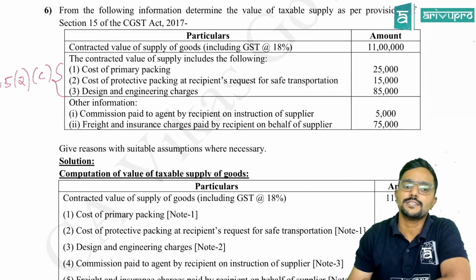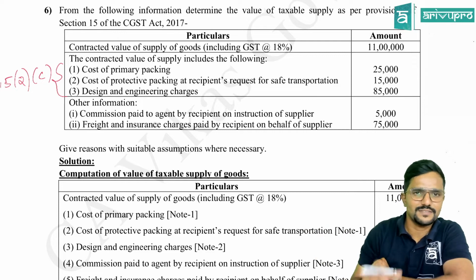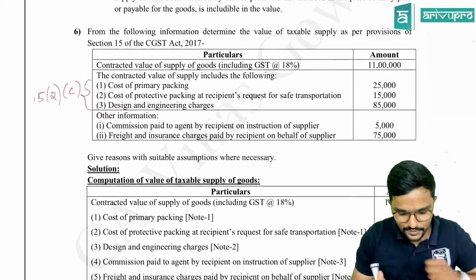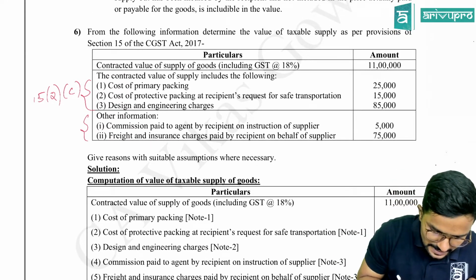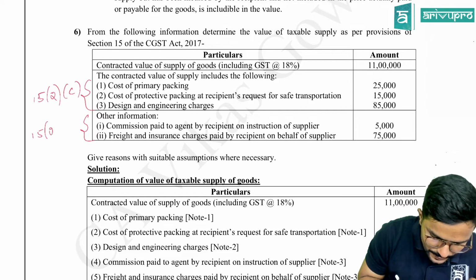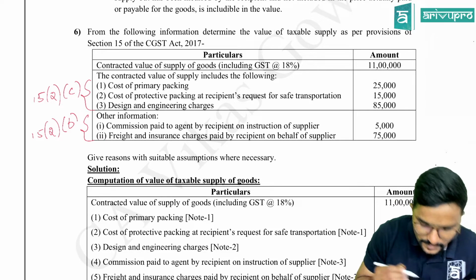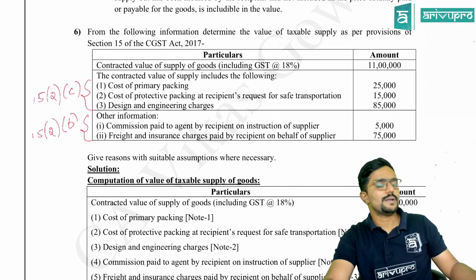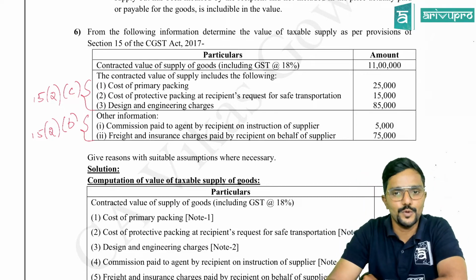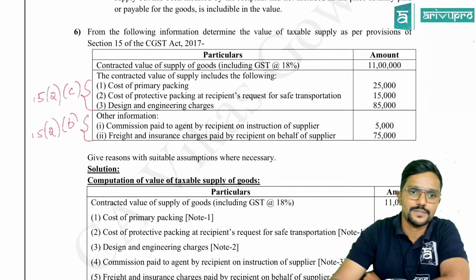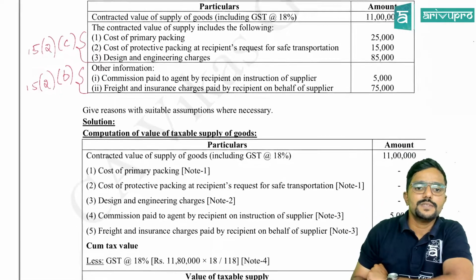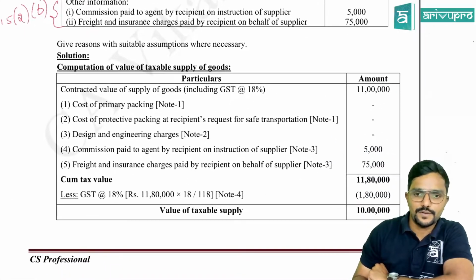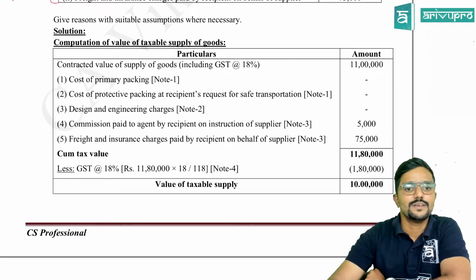Freight and insurance charges paid by recipient on behalf of the supplier. Similar to last question, guys. So will we add it? Yes, as per section 15(2)(b). That is the liability of the supplier paid by recipient. Both the cases, 5 and 75,000. Give reasons with suitable assumptions where necessary. Okay, sir. We'll give it.